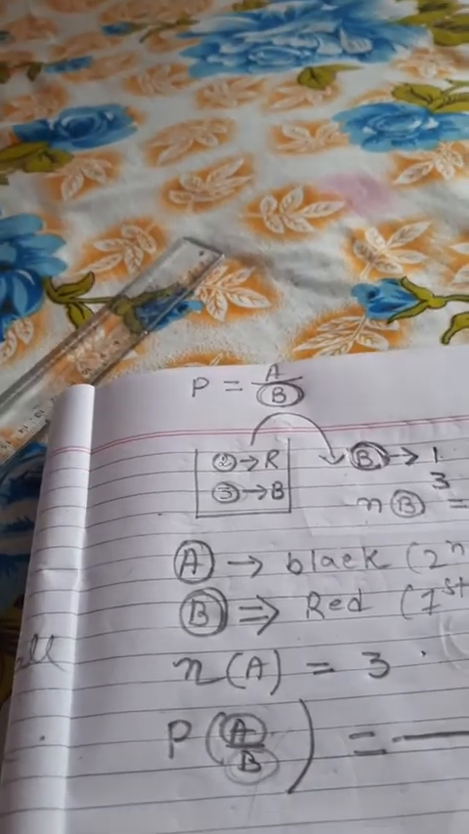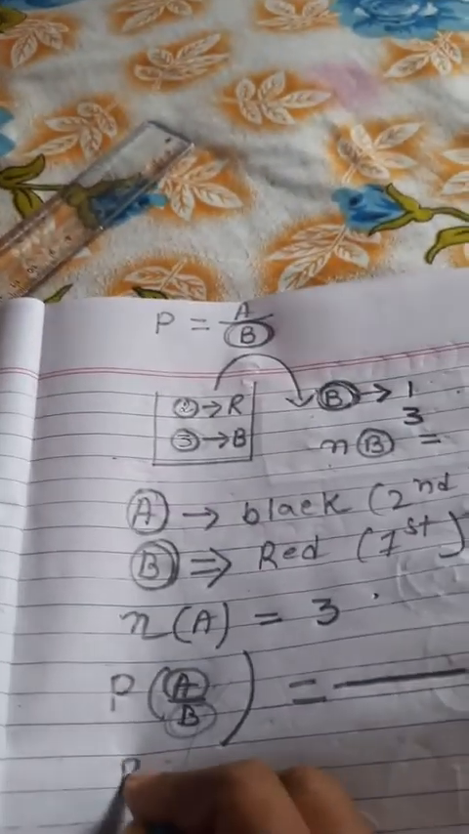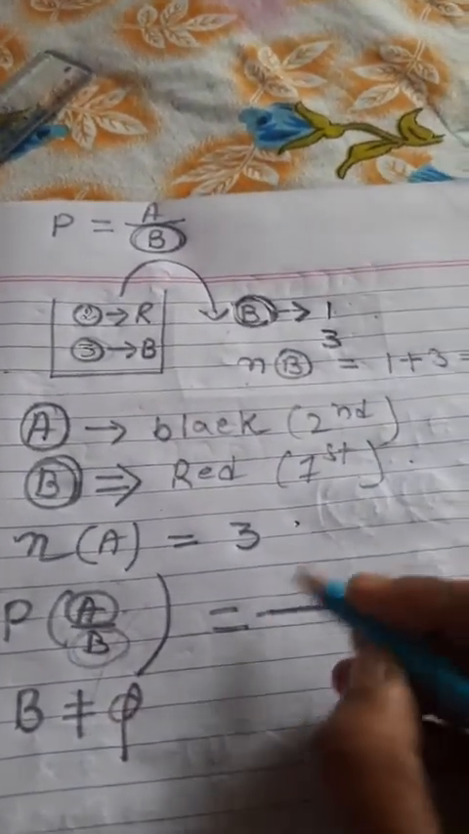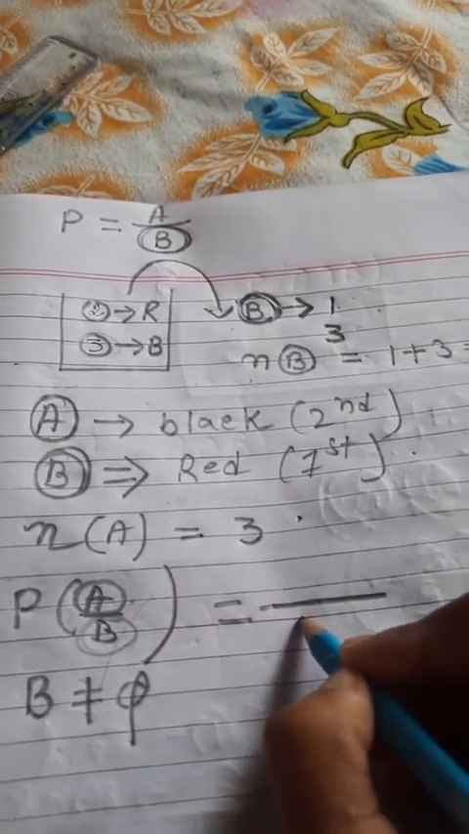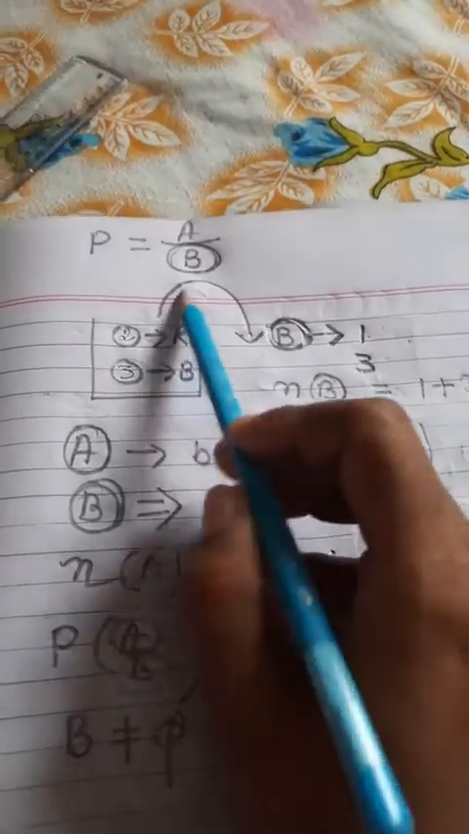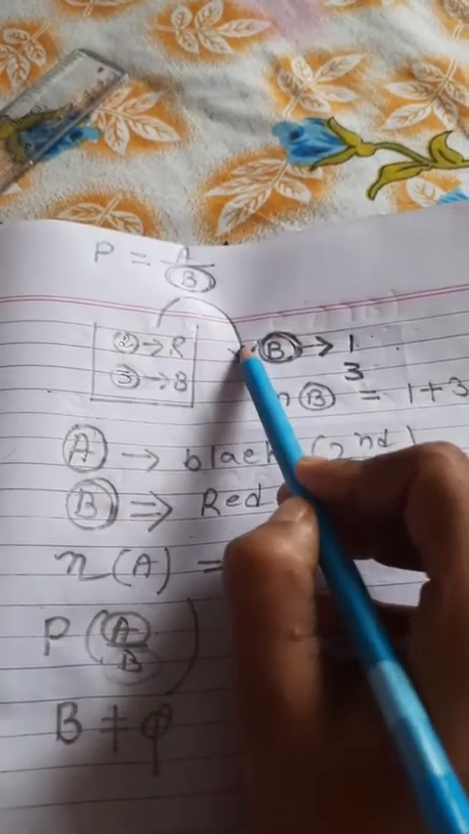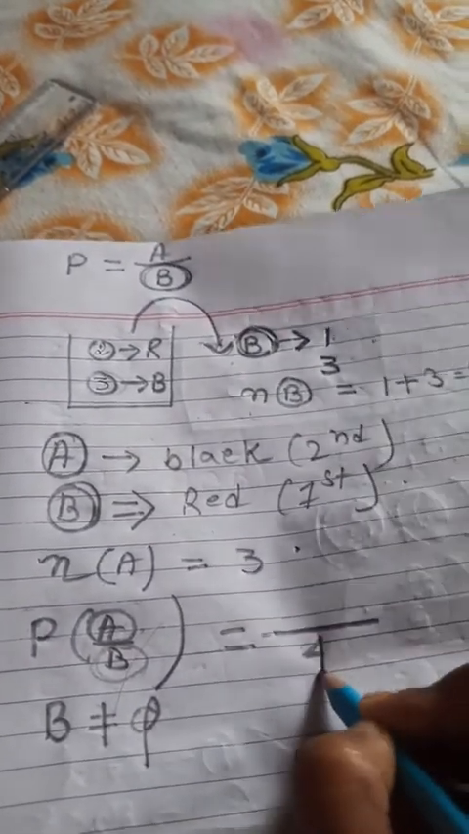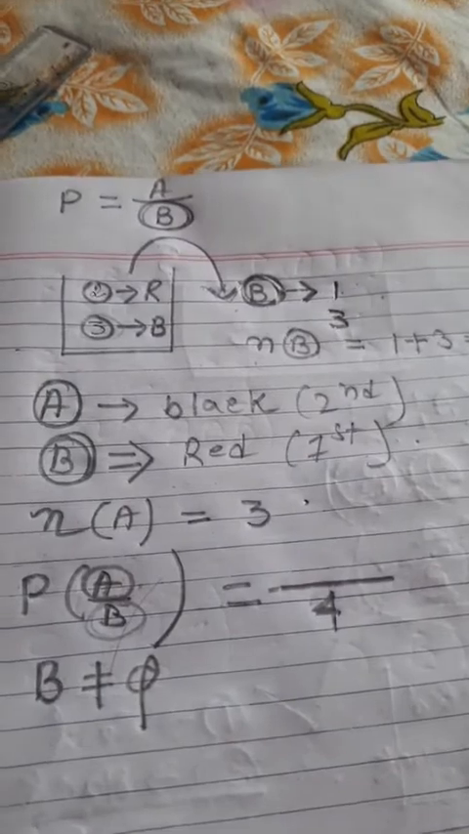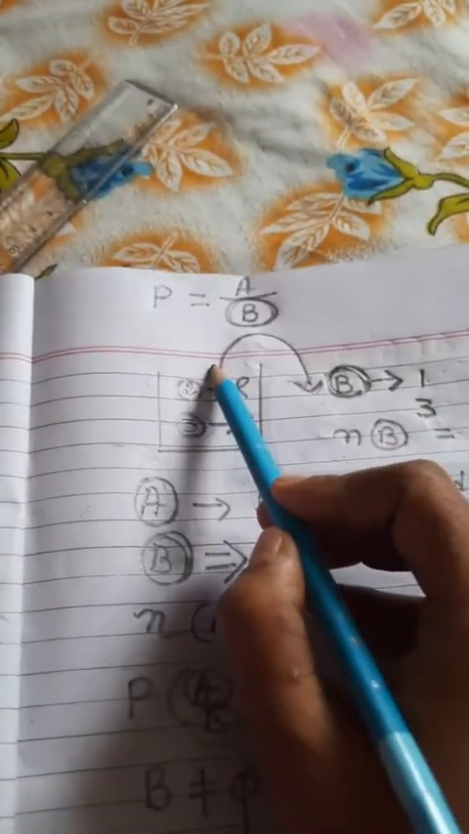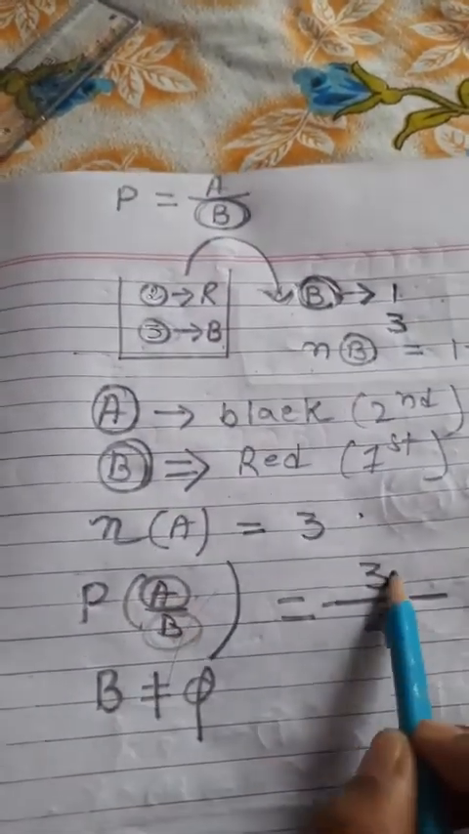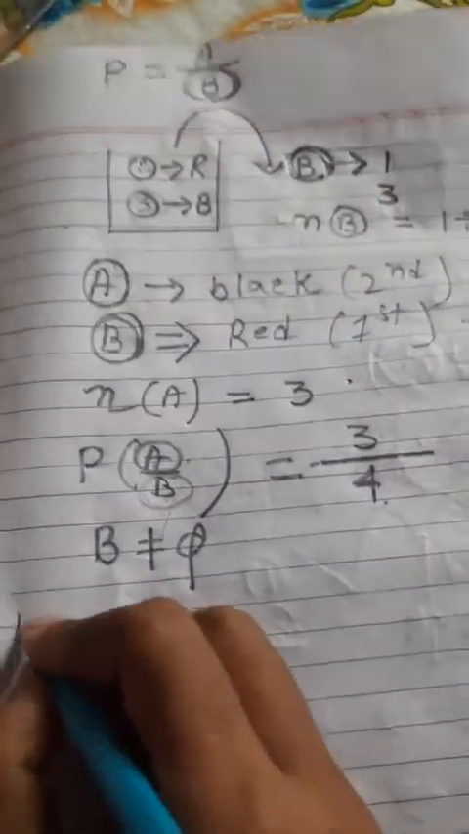Here the sample space is B. Sample space can never be 0. That means B is not equal to 0. Now, what are the outcomes of your sample space after the first draw? After your first draw of a red ball, the total number of members in your sample space is 4. And how many black balls are there? 3. That means P(A given B) is 3 by 4. Clear to you?